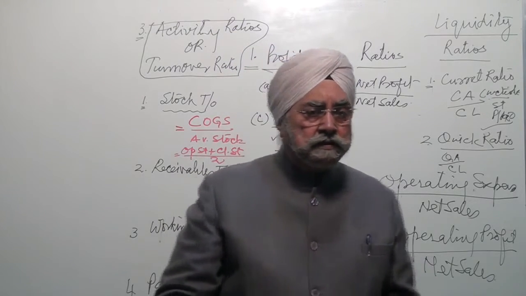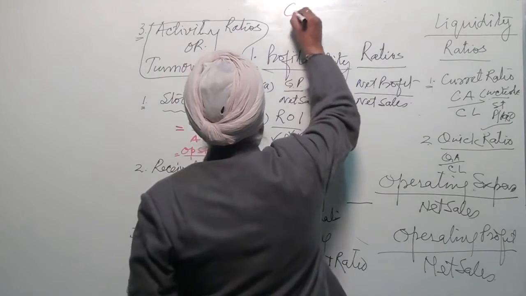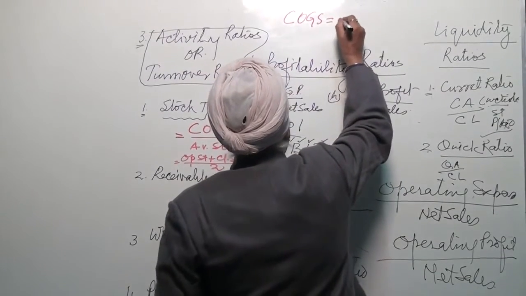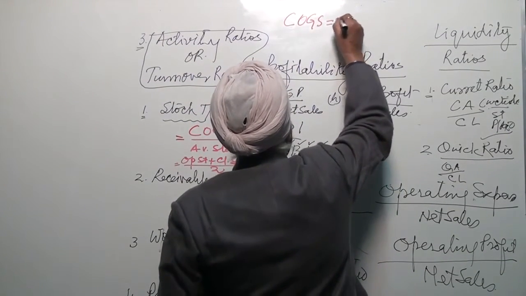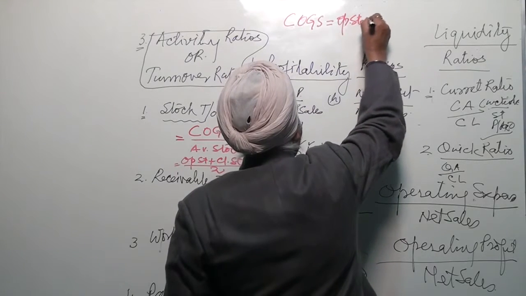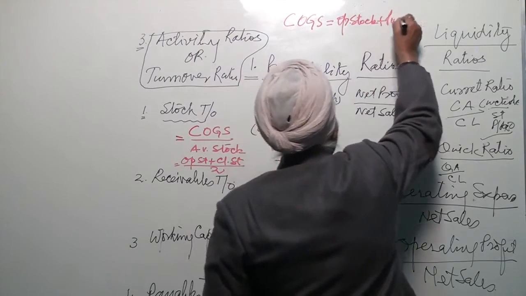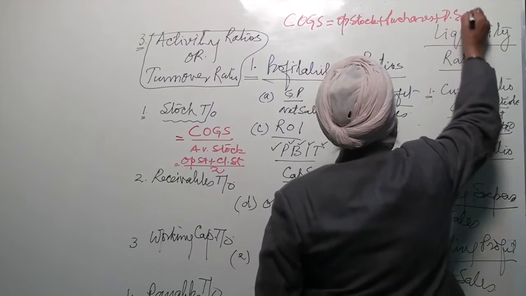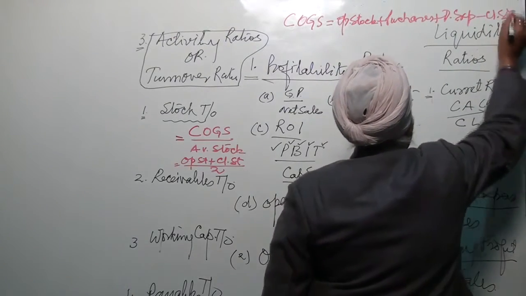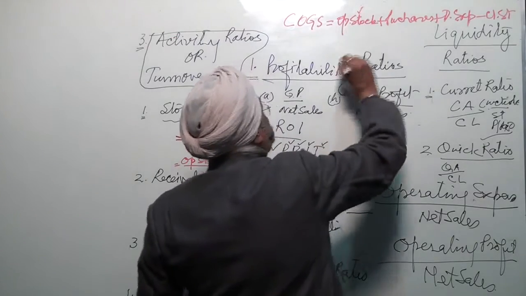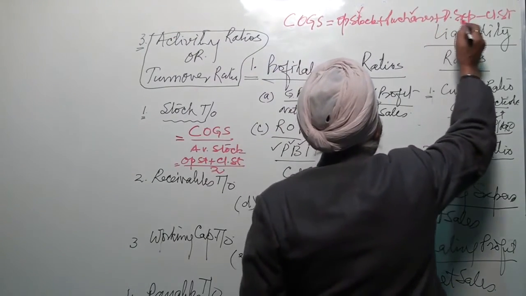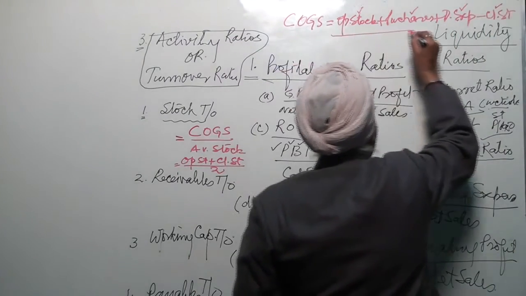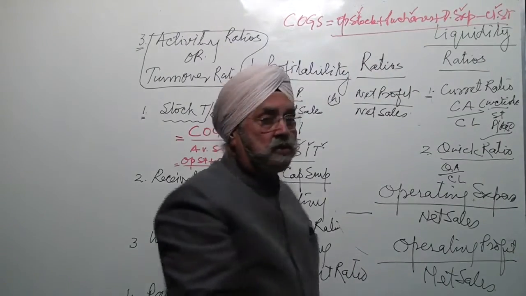And cost of goods sold, what is cost of goods sold? COGS is opening stock plus purchases plus direct expenses minus closing stock. Opening stock plus purchases plus direct expenses minus closing stock. This will be our cost of goods sold.